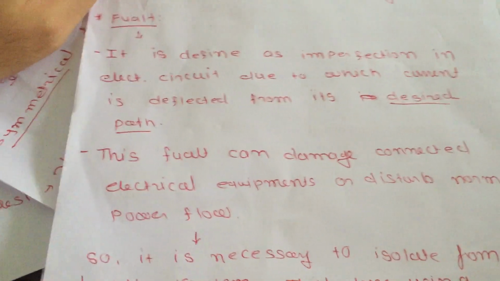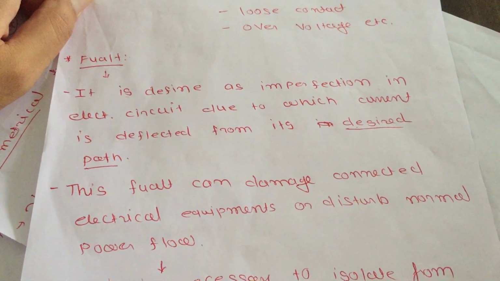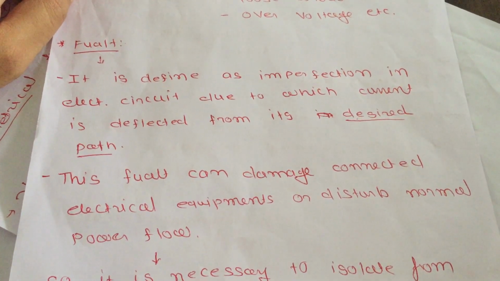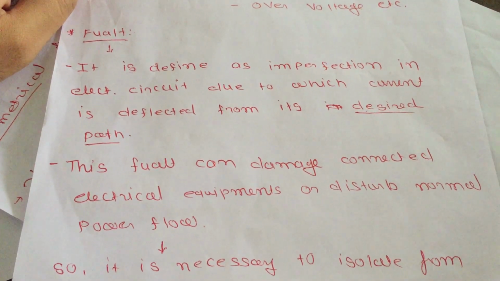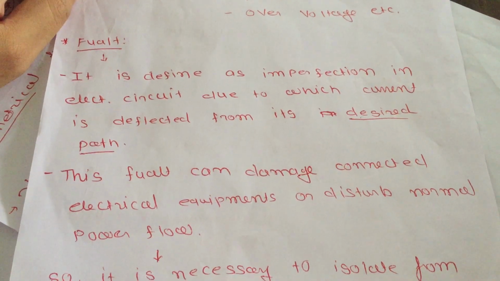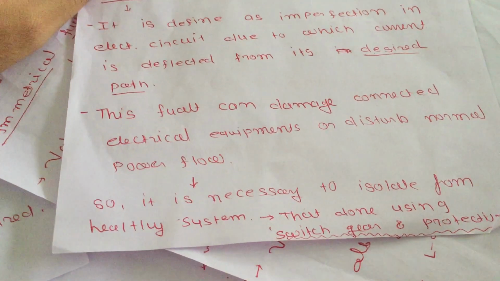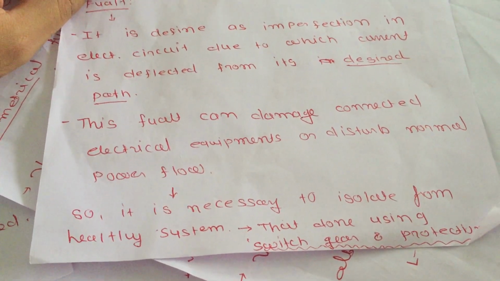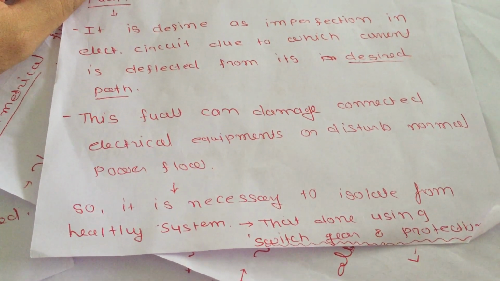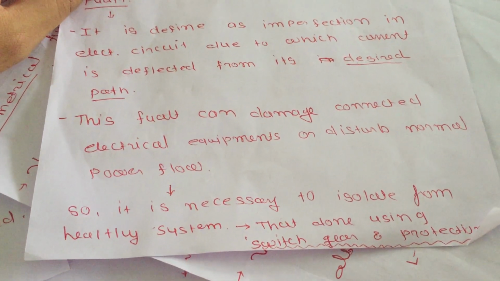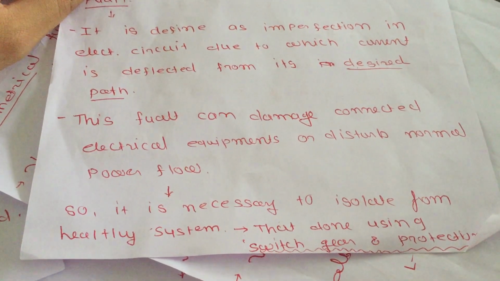Second, this fault can damage connected electrical equipment or disturb normal power flow. So it is necessary to isolate that faulty part from the remaining healthy system. If you do not remove that faulty part from your healthy system, then it can cause much more damage in your electrical power system. So it is necessary to isolate the faulty part from the healthy connected parts, and this function is done using the switchgear and protection subject. So all these strategies we will study in this subject.